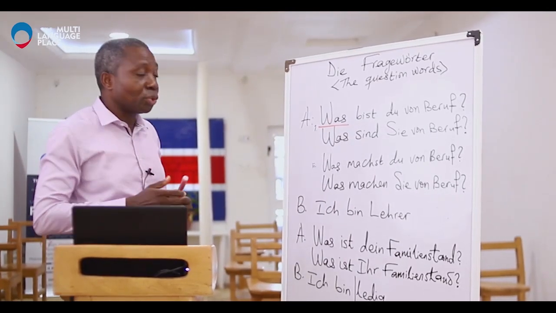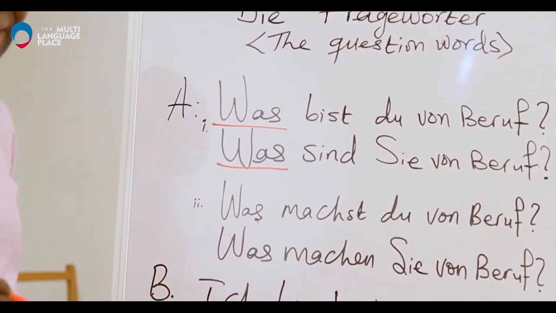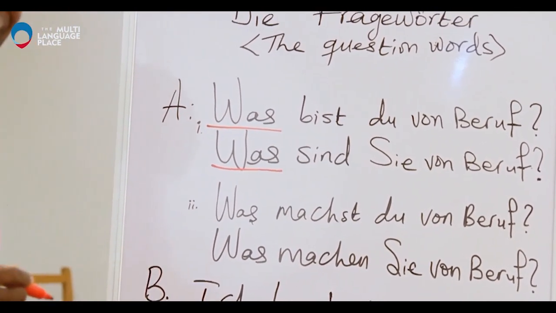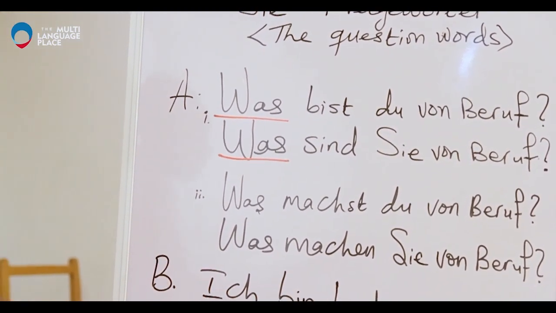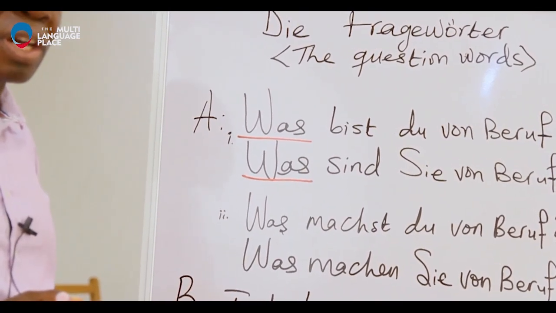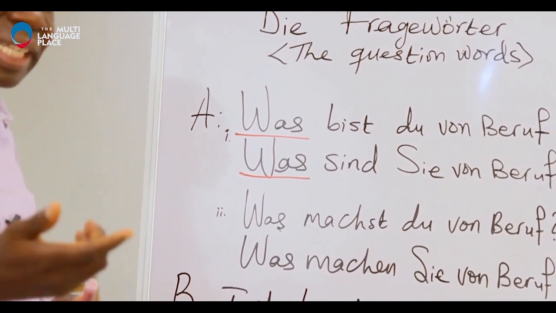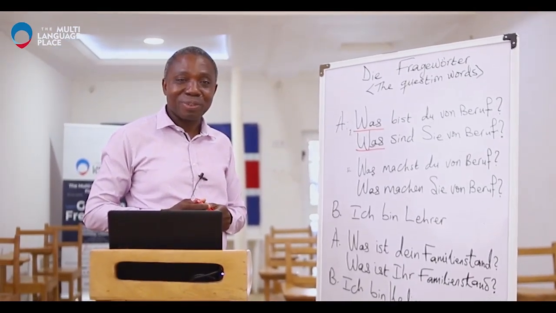I'm going to read it, and you'll read after me. We are still using the question word was. Was sind Sie von Beruf? Say it again. Was sind Sie von Beruf? Now you can say it. Was sind Sie von Beruf?